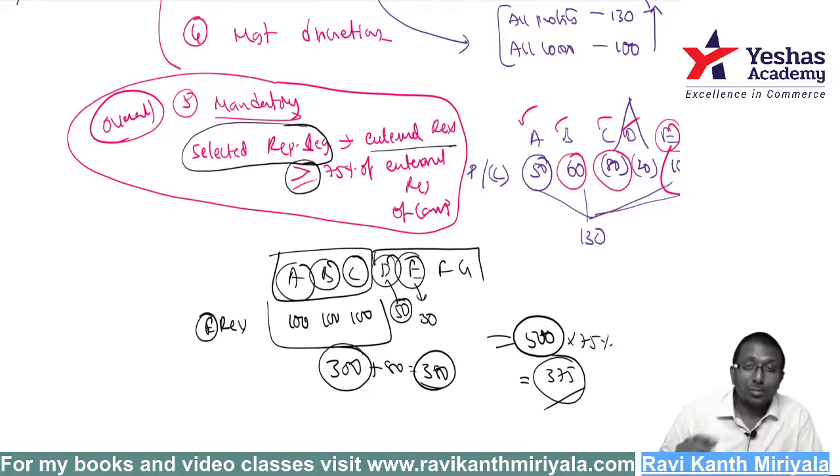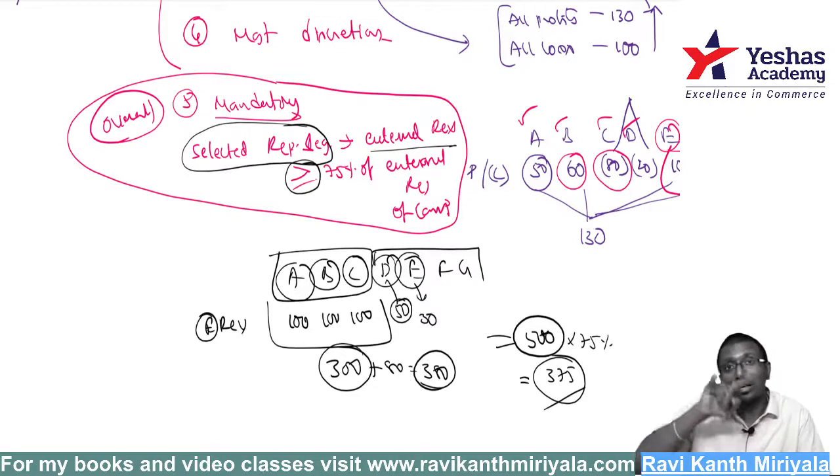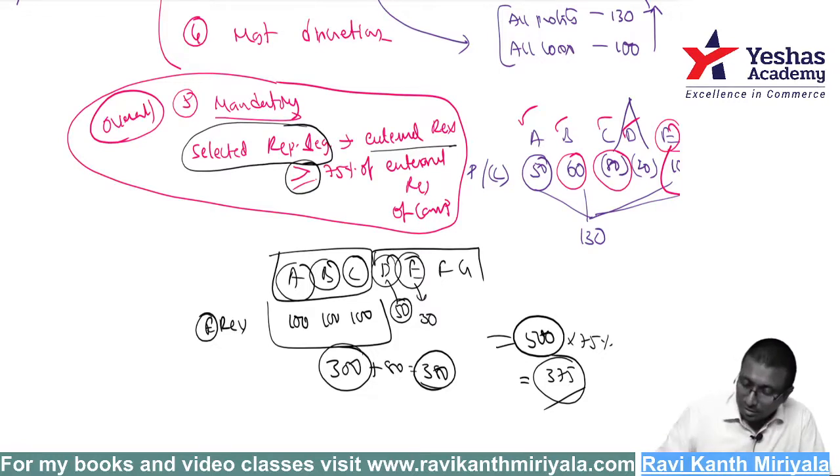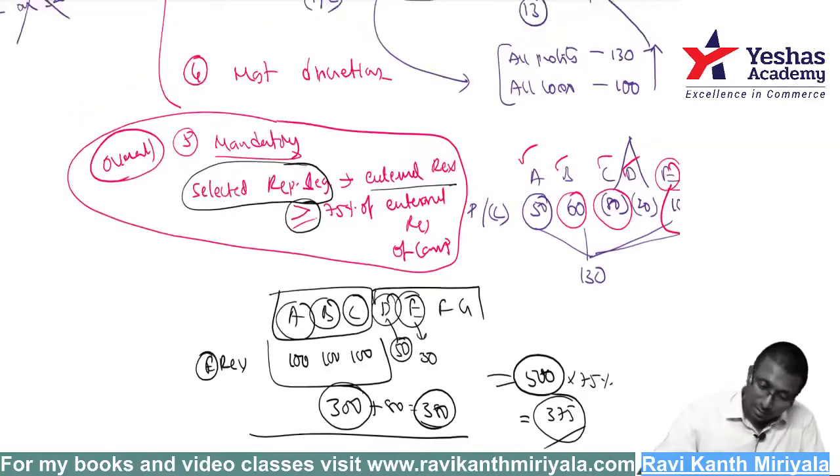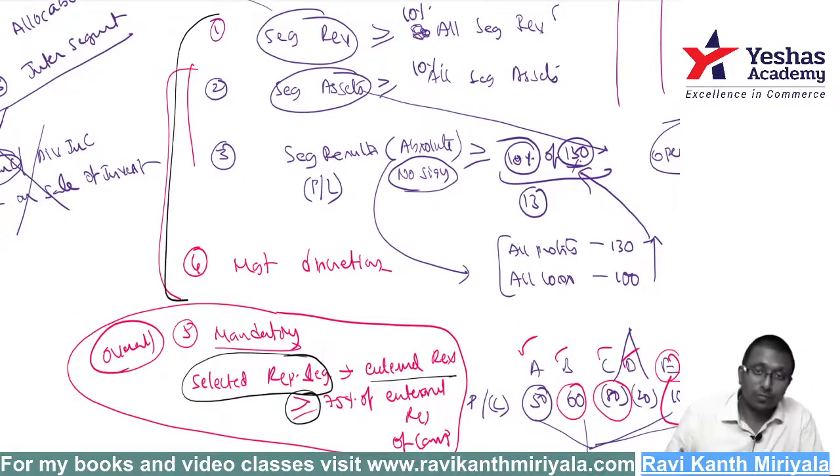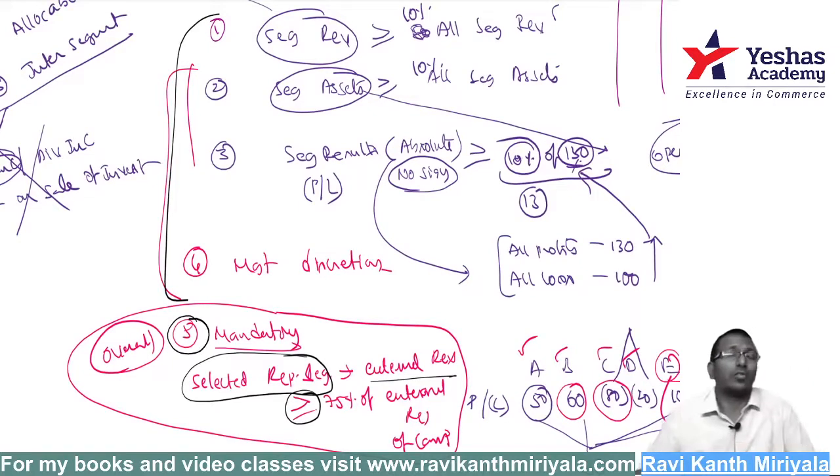ABC alone external revenue was not sufficient. That's why we are supposed to take further segments so that the reported external revenue is equal to at least 75% of the company's total external revenue of all the segments together. Got it? Those are the 5 conditions we have discussed. Even though you have satisfied all the first 4, you must satisfy the 5th one.